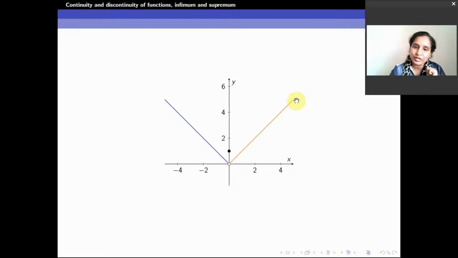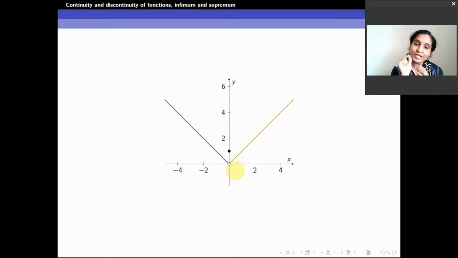On the right side of the function, when I come towards 0, the function is also coming on this orange line, and when I reach 0, the function is also reaching 0. So for the right hand limit, I don't bother what happens at 0. I bother only about what happens on the right side of 0. The right hand limit is coming down and going to 0. Therefore, the left hand limit and right hand limit are both 0. So the limit exists in this case.